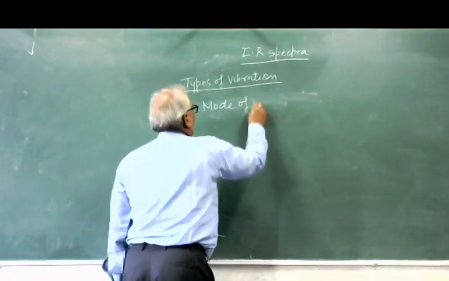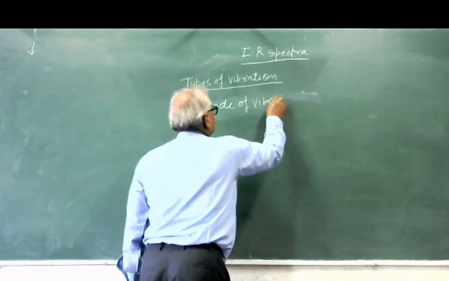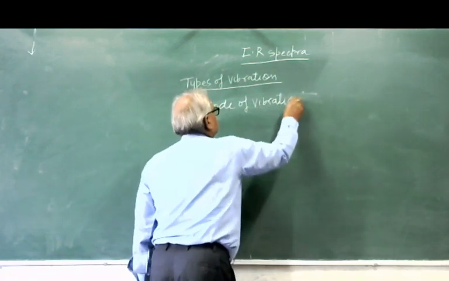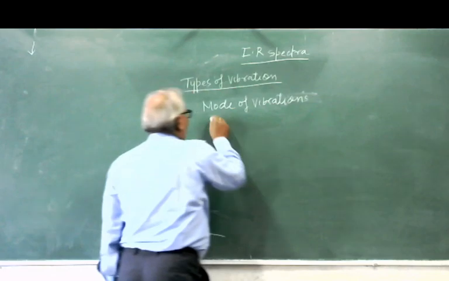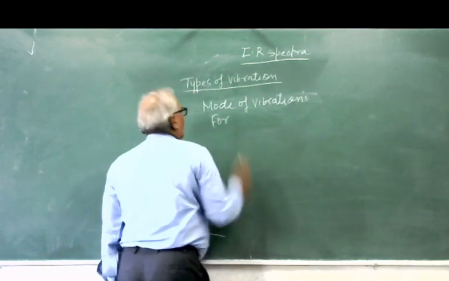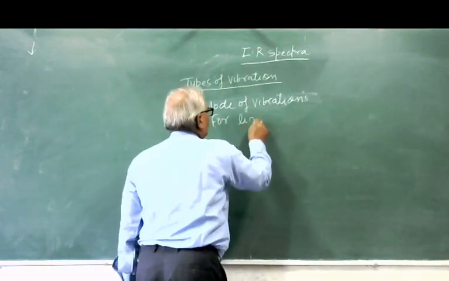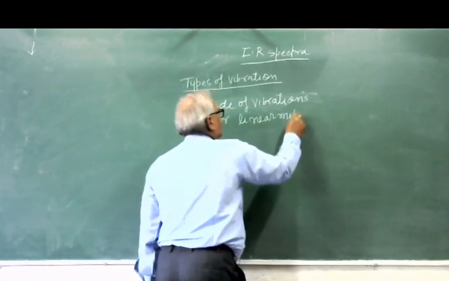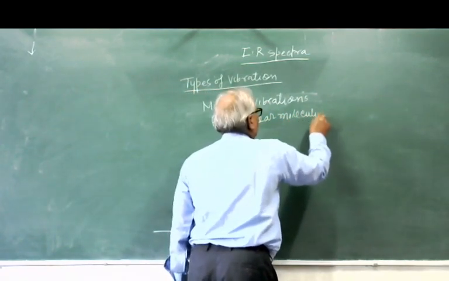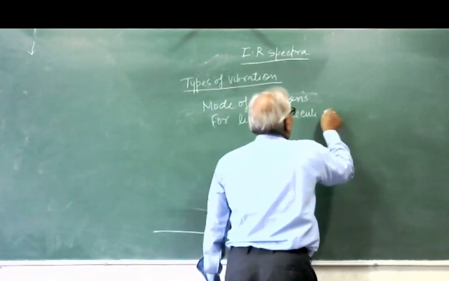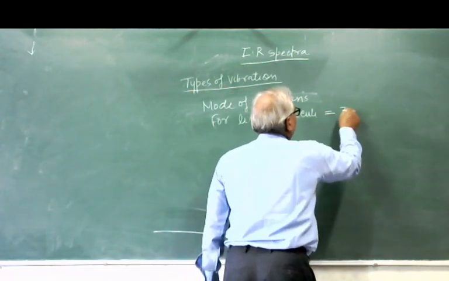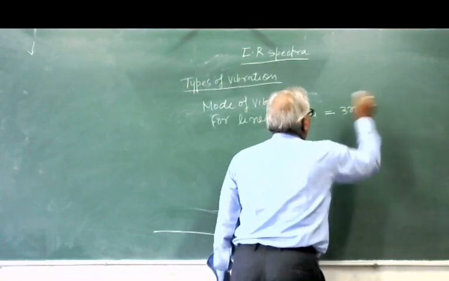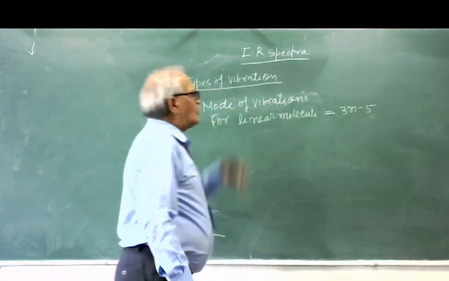For a linear molecule, it is equal to 3n minus 5.